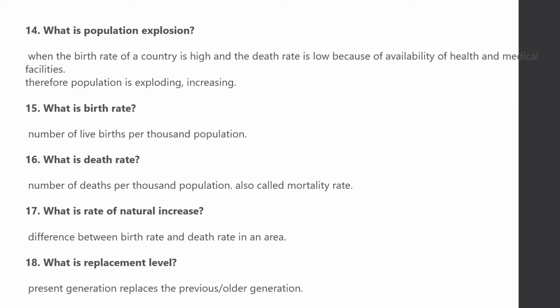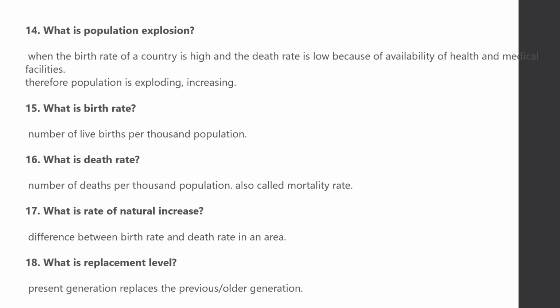What is birth rate? The number of live births per thousand population. What is death rate? Number of deaths per thousand population. It is also called mortality rate. What is rate of natural increase? The difference between birth rate and death rate in an area.